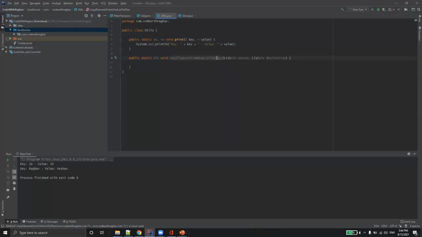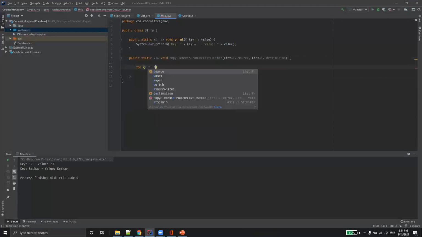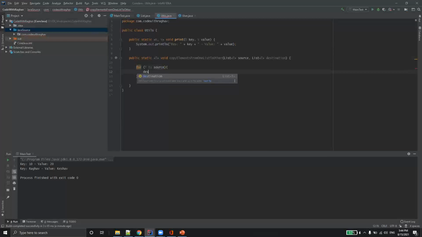Now what I have to do here is iterate through one list. The rest is not difficult. I'll say for each element in source, destination dot add of t. That's it. Okay, it's saying it's not applicable because of the further implementation of this.